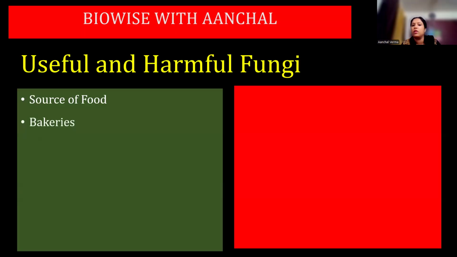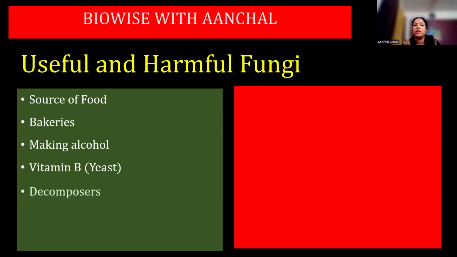What are the useful roles of fungi? They are used as a source of food like mushroom and other edible fungi. Bakeries use yeast for making soft and fluffy cake. It is also used in making alcohol. Anaerobic fermentation leads to the production of carbon dioxide and ethyl alcohol. So carbon dioxide makes cakes and biscuits porous, and ethyl alcohol is used for making wines and alcohol. Vitamin B is also produced by certain yeasts. They are very good decomposers.